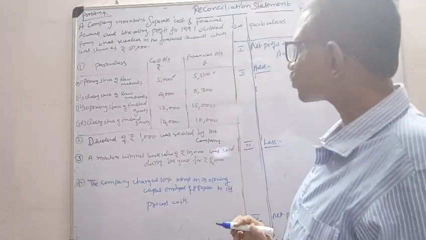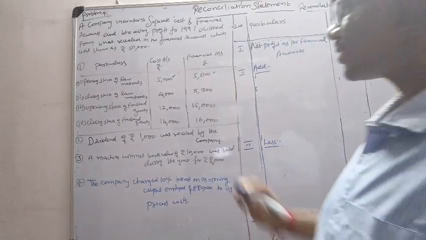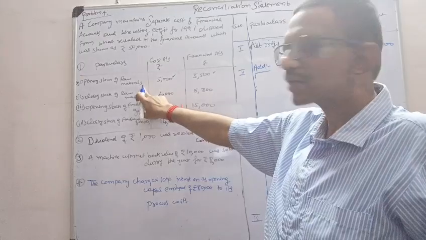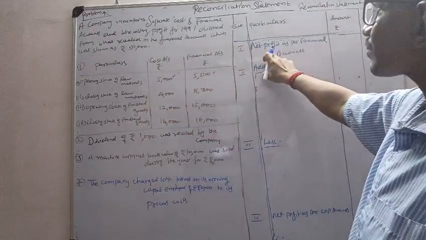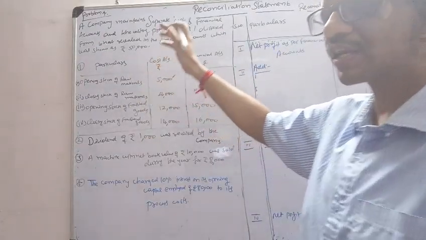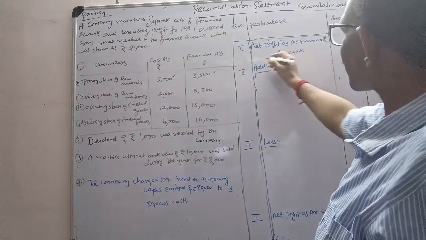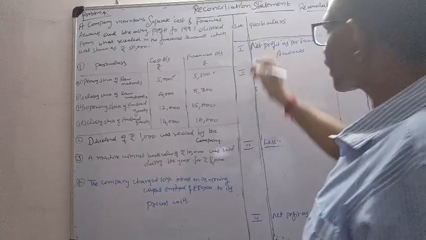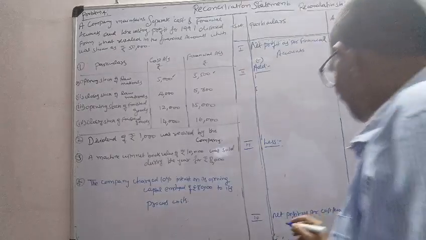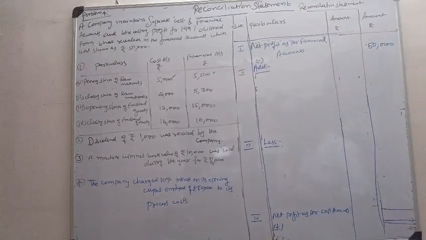In such a case, what you have to do? In financial accounting there is overstatement of expenses. So this is a profit problem only, not a loss problem. If the expenses are overstated, profit level decreases in financial accounting, and profit level increases in cost accounting. Hope I made you clear.